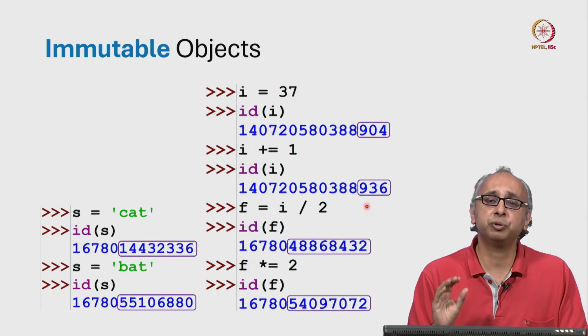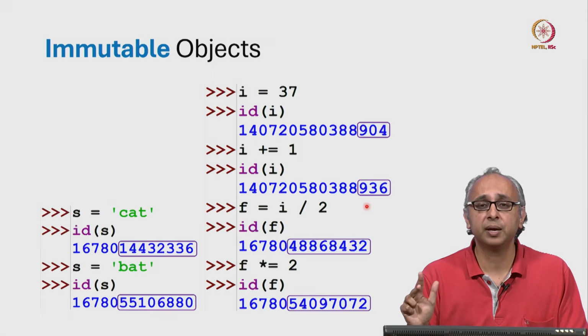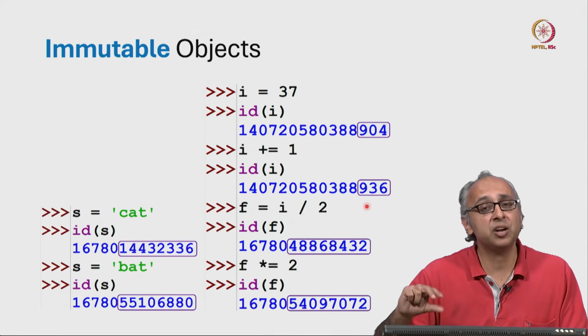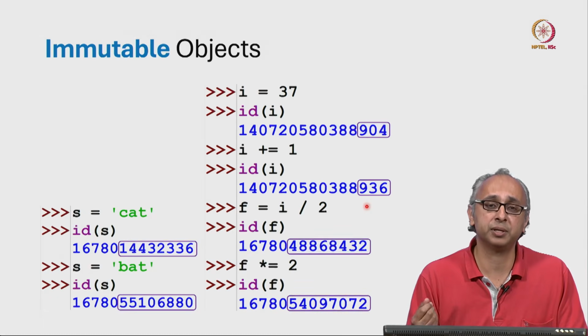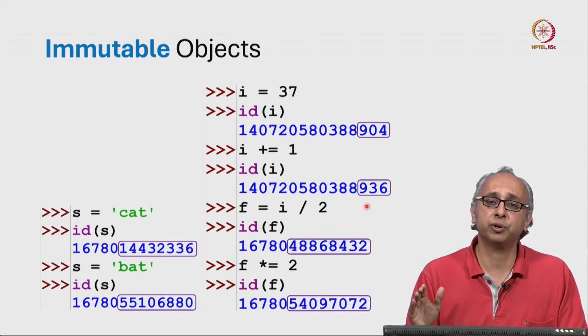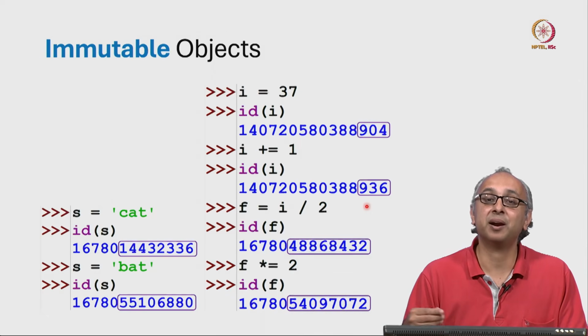And what I've showed you here is that strings, integers, and floats, their value cannot be changed. All these are objects of immutable types: ints, floats, and strings. Later, we will see types that are mutable.